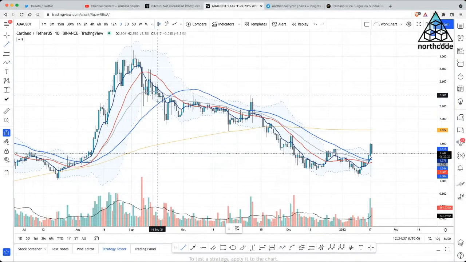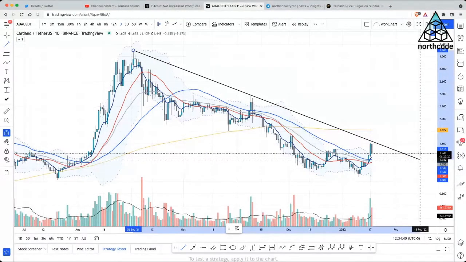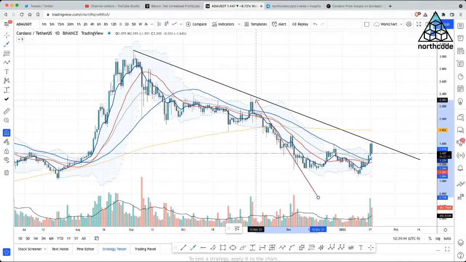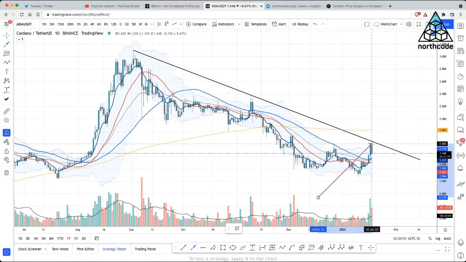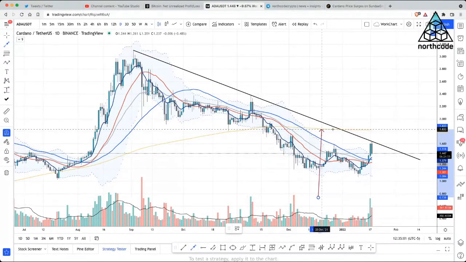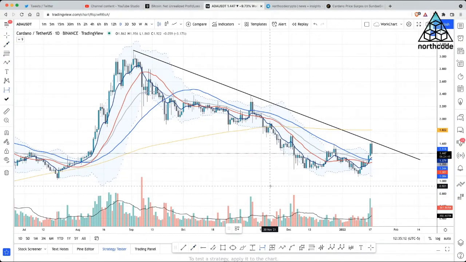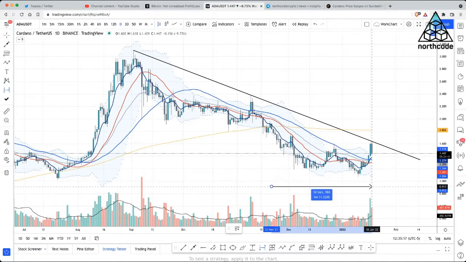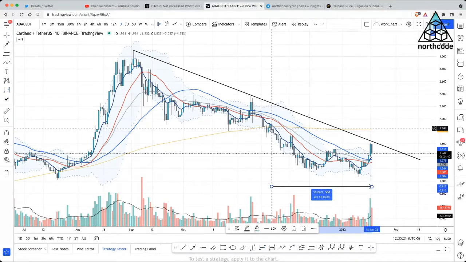Looking at ADA on the D1, what we can see is that the price action is currently still in a downtrend. Price has rejected at about the 2.37 level, came back down, found support, and has recently pumped back to that same trend line and rejected at the 1.6 level. Price action is also currently well below the 200-day moving average. If we calculate how many days price action has been under the 200 MA, currently we're at about 58 days since price action broke below and stayed below the 200-day moving average. What I'd like to see is price action get back above the 200 MA. This would then signal a stronger move for the bulls.